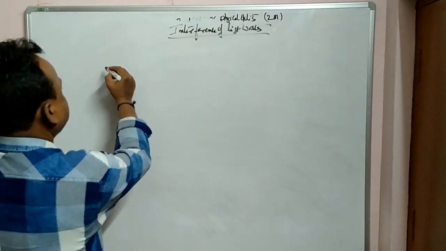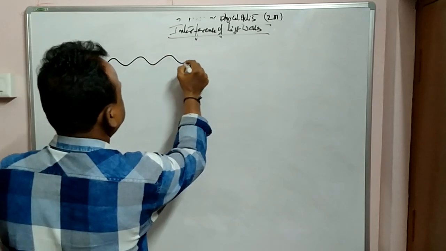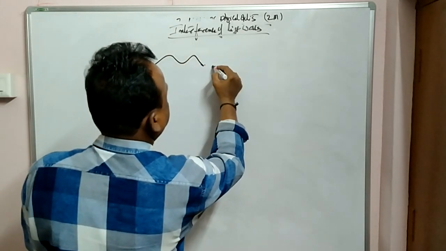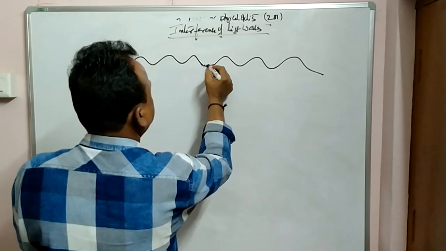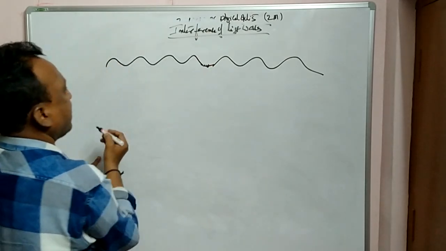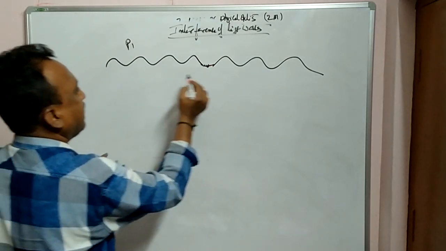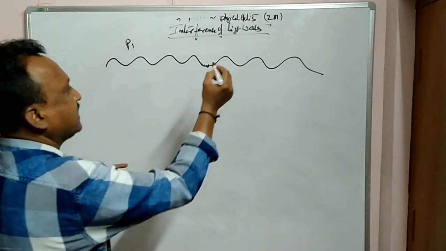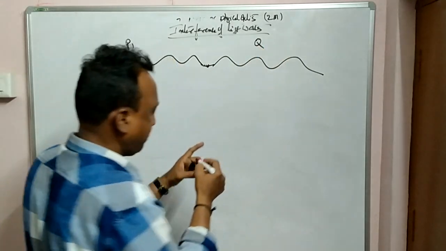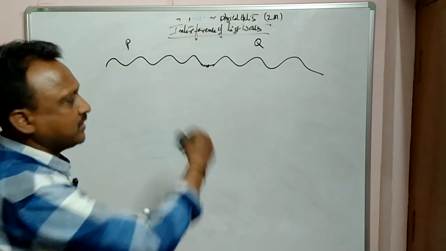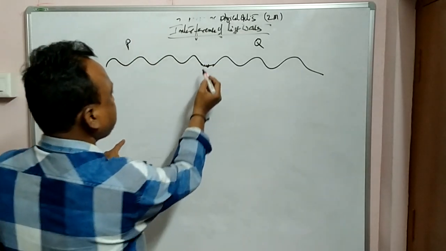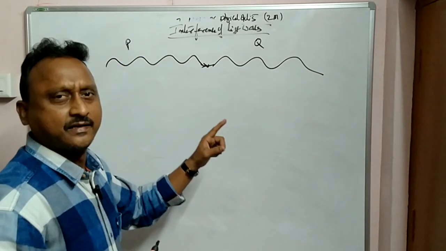So, for example, this is one wave and this is another wave. Suppose both are interfering here. This is one wave, the P wave, and this is the Q wave. Two waves, P and Q, are interfering here.